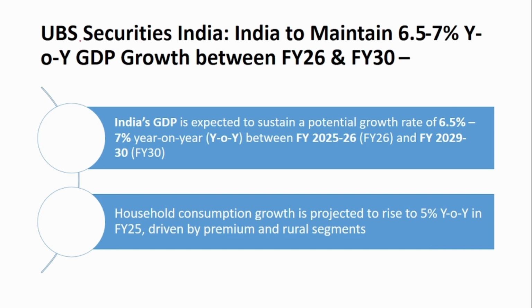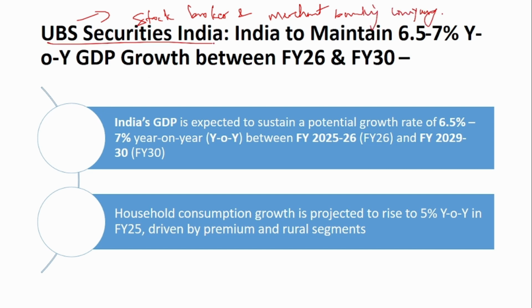The next news is about the GDP projection. UBS Securities, a stockbroker and a merchant banking company, says India's GDP is expected to grow at 6.5 to 7% between financial year 26 and financial year 30.